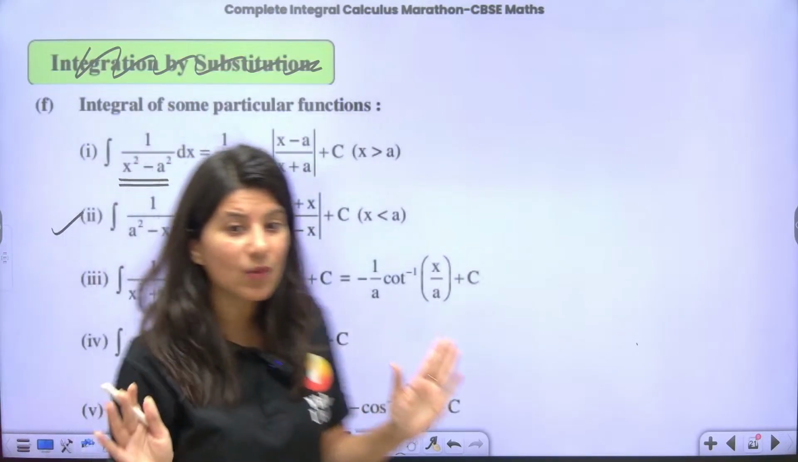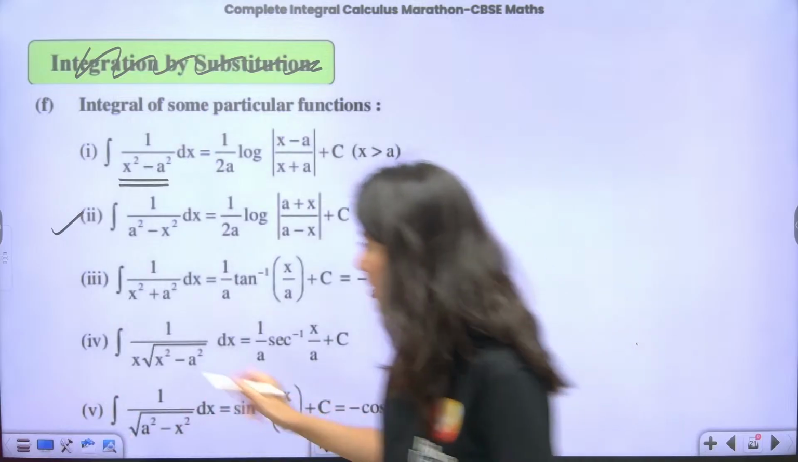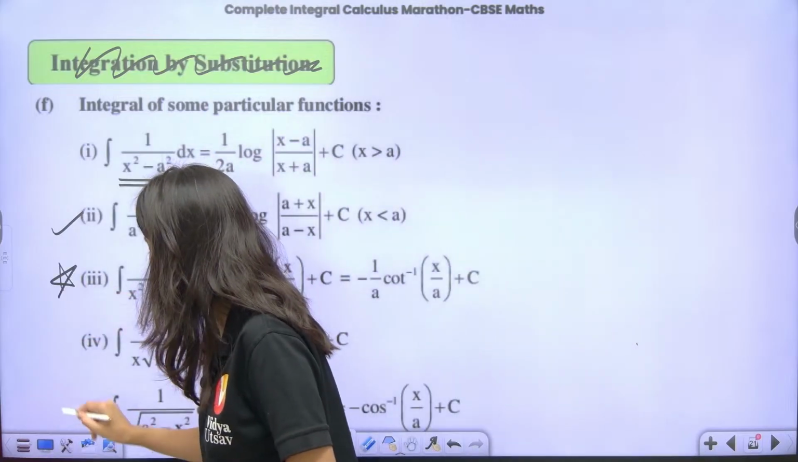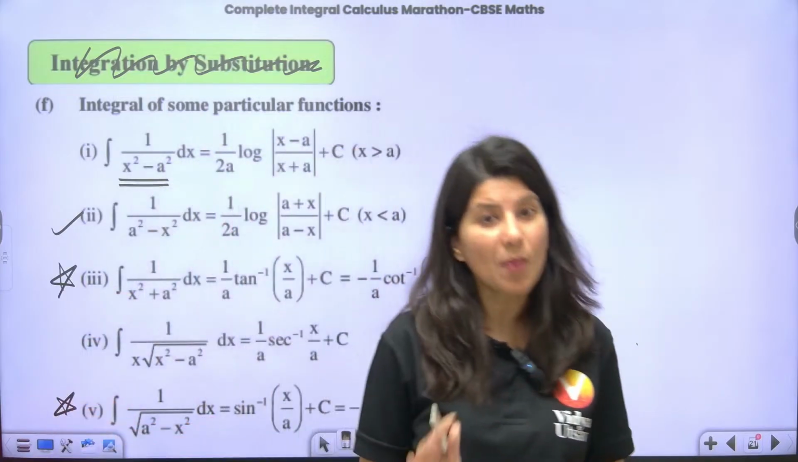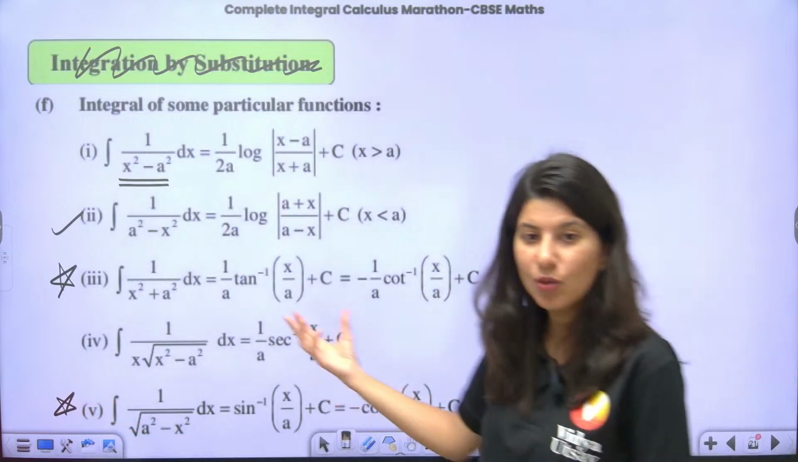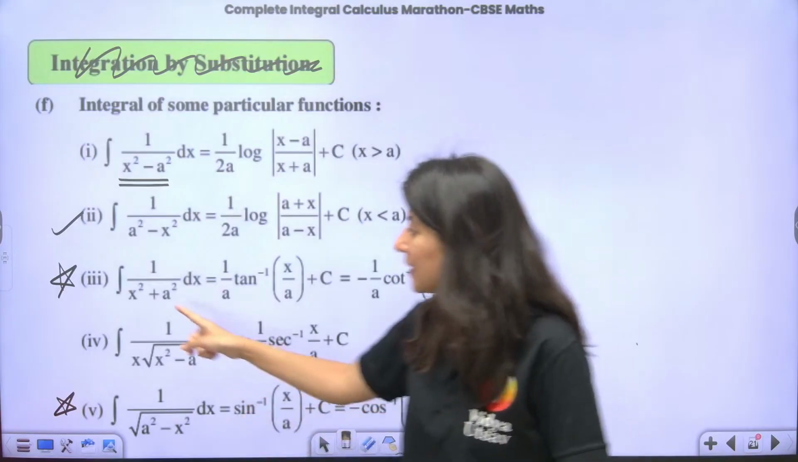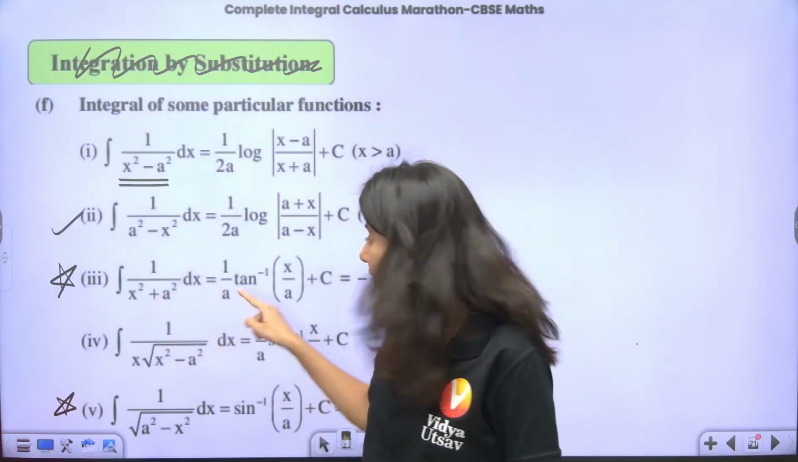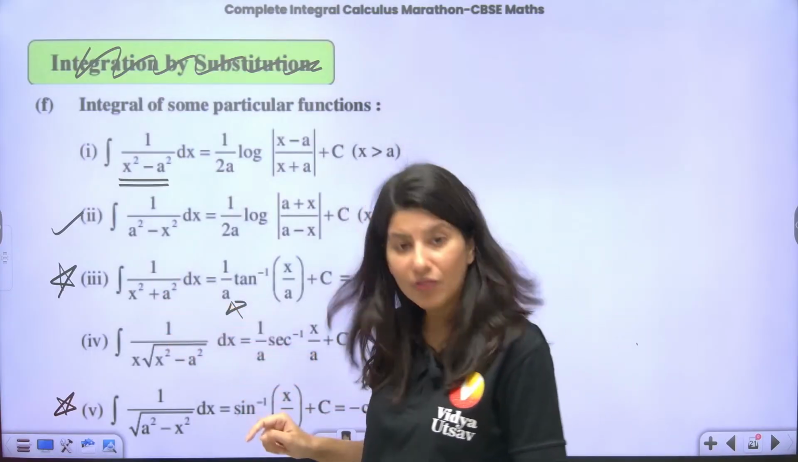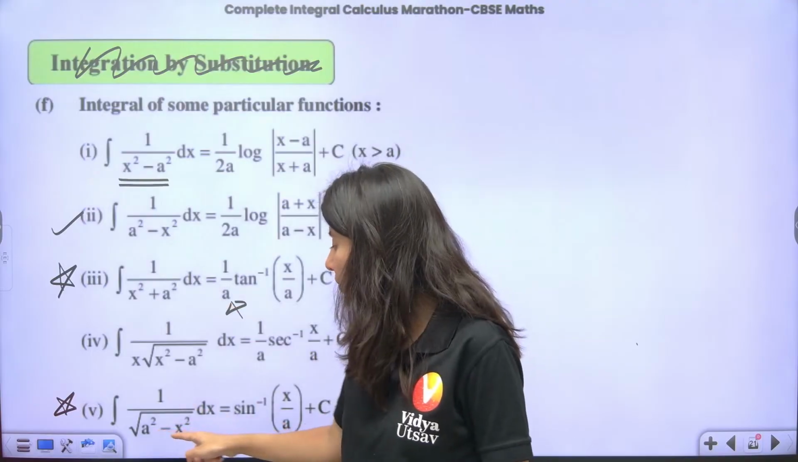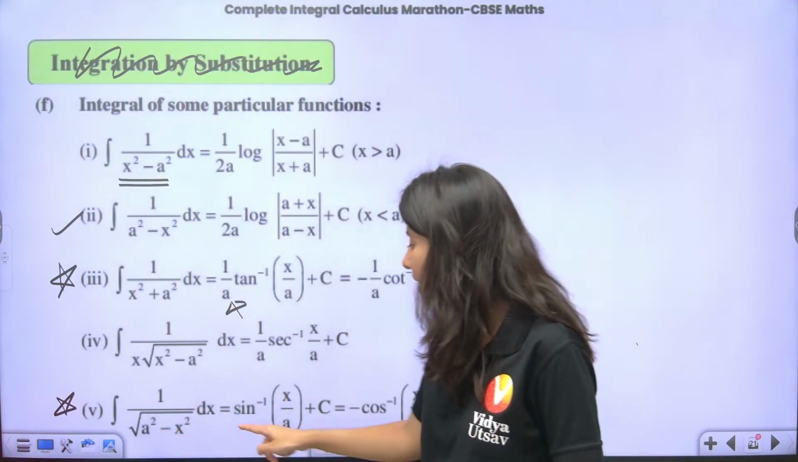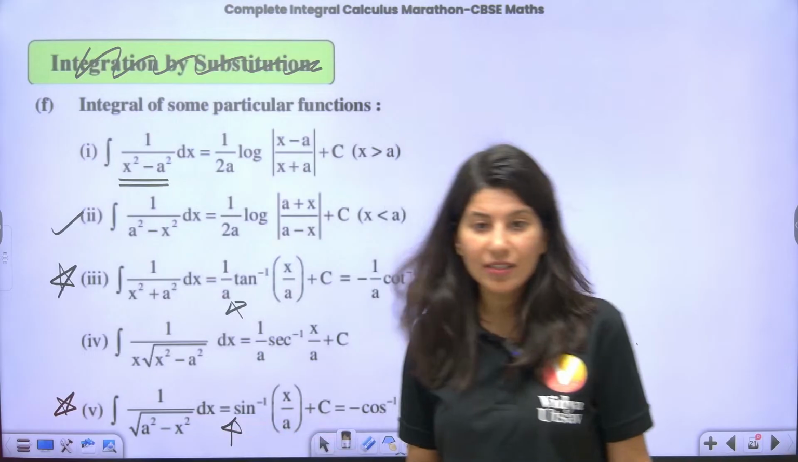Now I want your maximum attention over here because this third formula and fifth formula, I think most of you might be aware of. Ma'am, yes, we know tan inverse and sin inverse. But did you see that this is 1 upon x square plus a square, so there is 1 by a written in front, and this is 1 upon square root of a square minus x square, where 1 by a is not written in front, right?